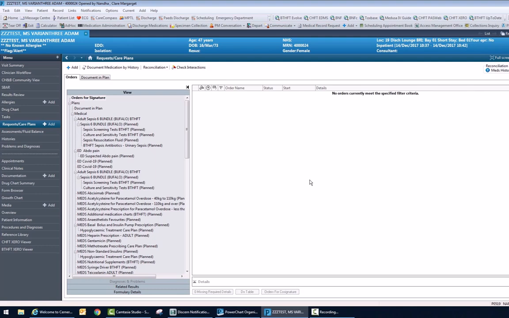But otherwise, all other mandatory fields are already generated, so it reduces the amount of time it's going to take you to order.